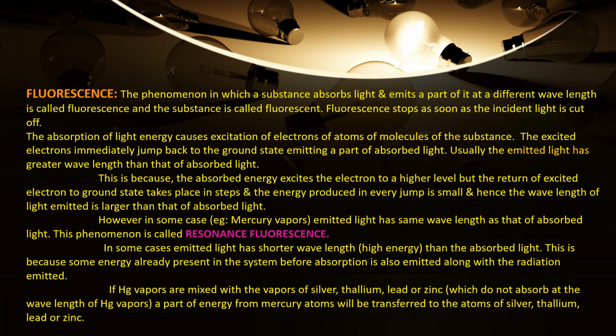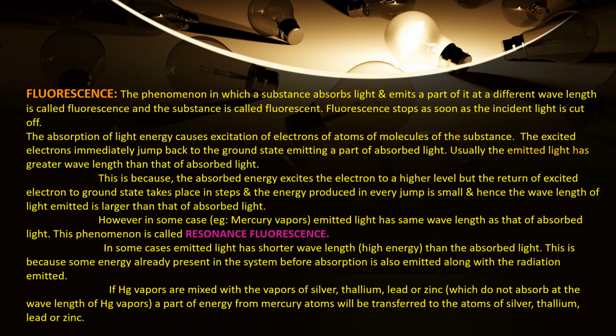Now look at the definition of fluorescence. The phenomenon in which a substance absorbs light and emits a part of it at a different wavelength is called fluorescence, and the substance is called fluorescent. From the definition itself, try to understand that the absorbed light and the emitted light will have different wavelengths, and also fluorescence stops as soon as the incident light is stopped.